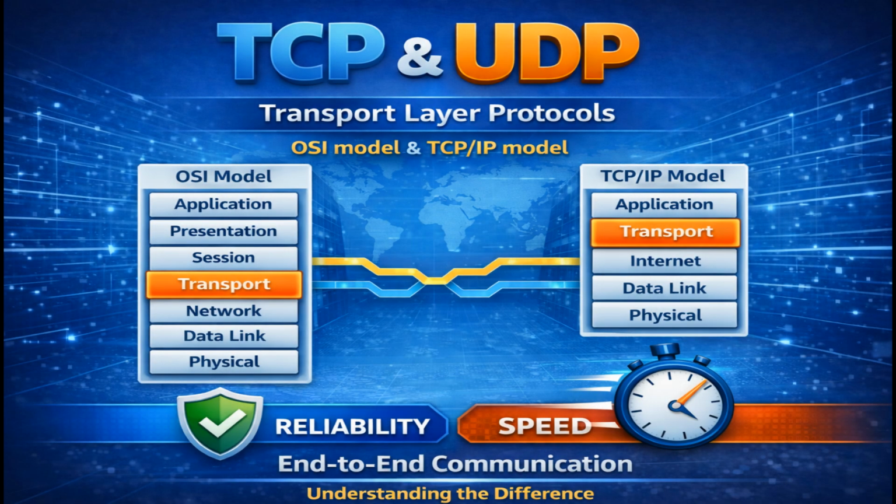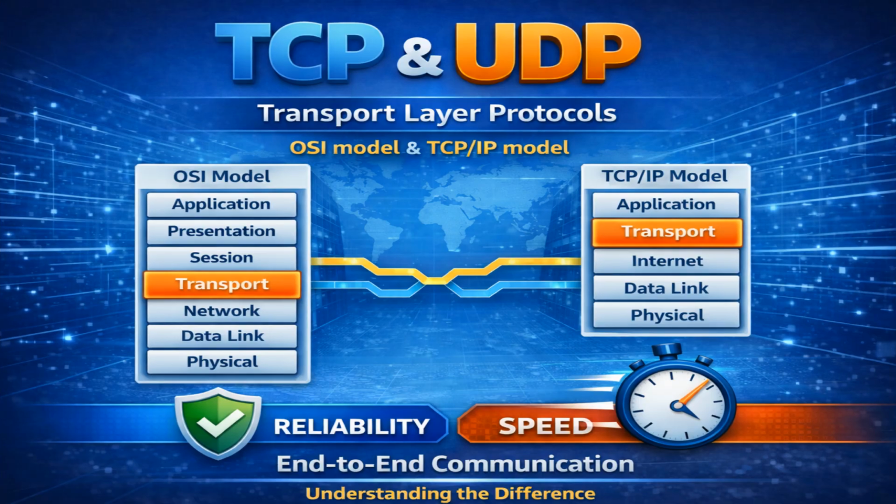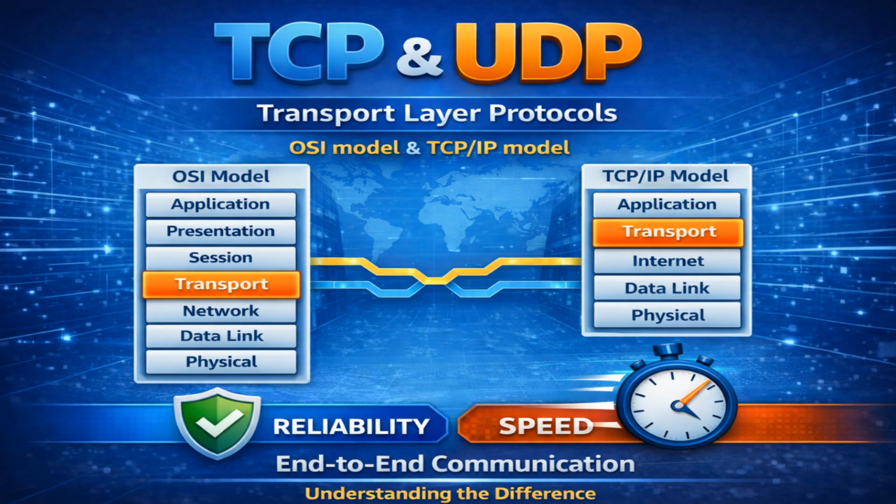TCP, Transmission Control Protocol, and UDP, User Datagram Protocol, are two core protocols of the transport layer of the OSI and TCP/IP models. Both are responsible for end-to-end communication between applications, but they differ significantly in terms of reliability, speed, and use cases. Understanding the difference between TCP and UDP is essential for designing efficient and reliable network systems. They manage end-to-end communication between applications, but they work in very different ways.